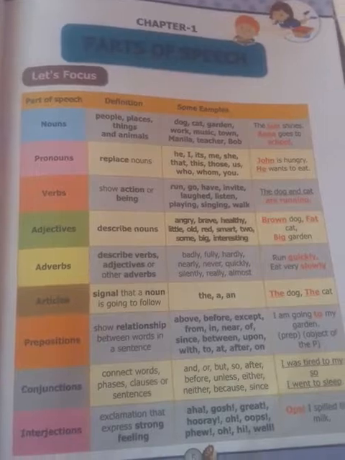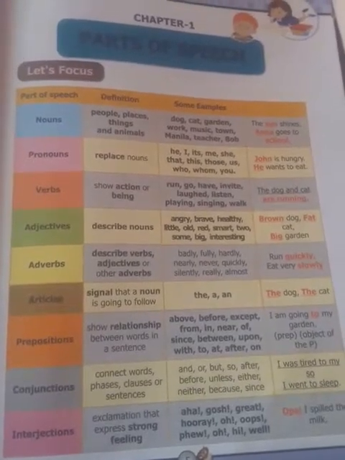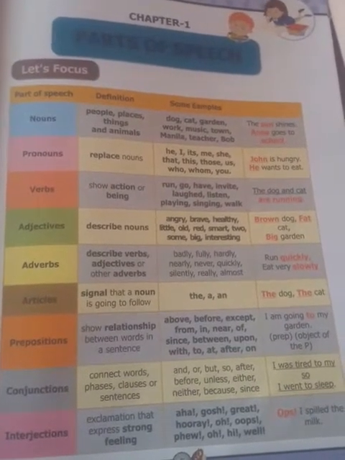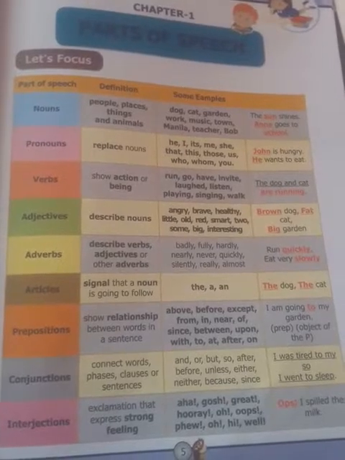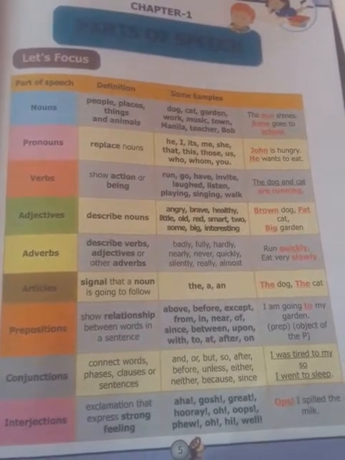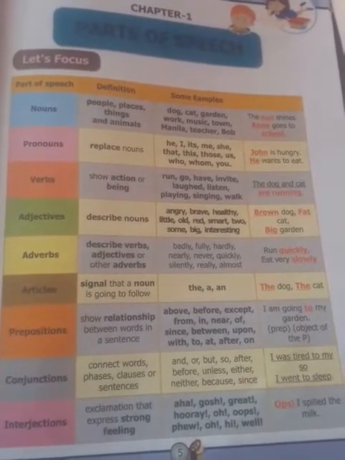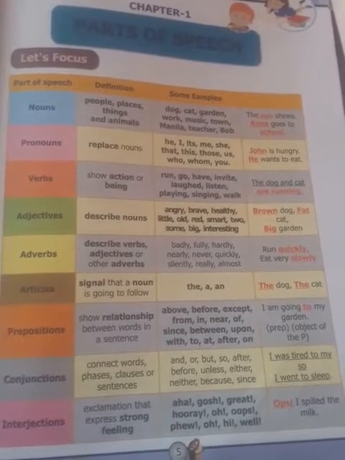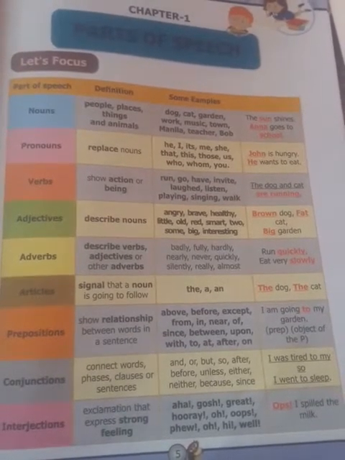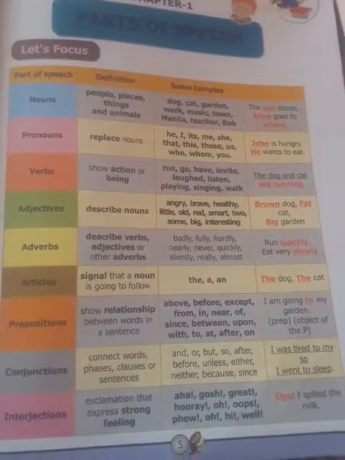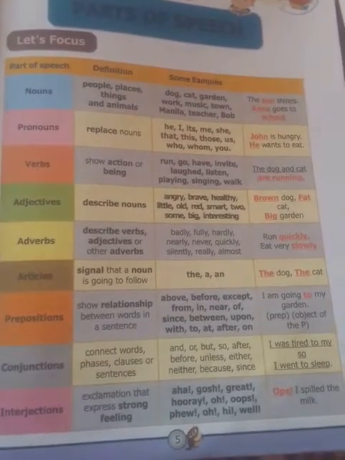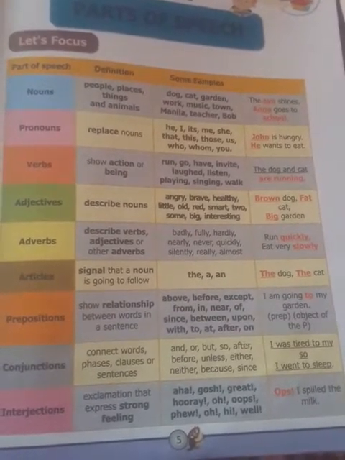Now see, noun. Definition: people, place, thing, animals. Examples are given here and the sentences are also formed there to make you understand it. Pronoun: replaces the noun. Verb: shows action or being. Adjective: describes a noun. Adverbs: describe verbs, adjectives or other adverbs.